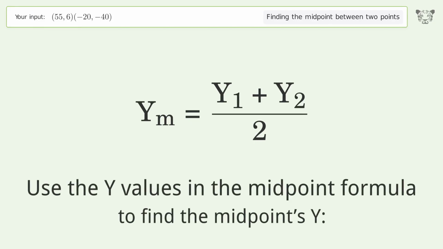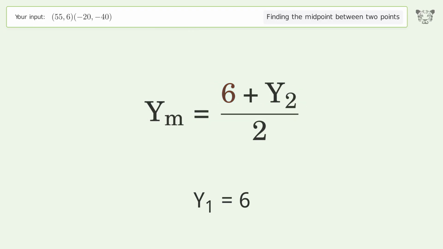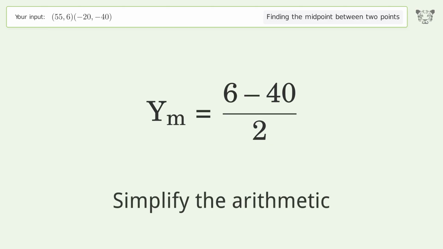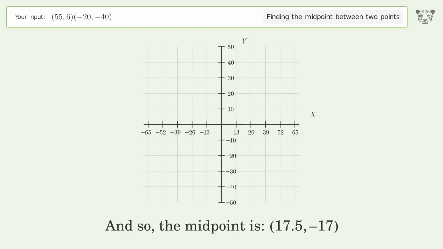Use the y values in the midpoint formula to find the midpoint's y. y1 equals 6. y2 equals -40. Simplify the arithmetic. And so, the midpoint is 17.5, -17.